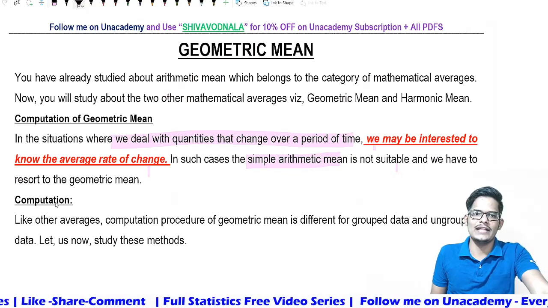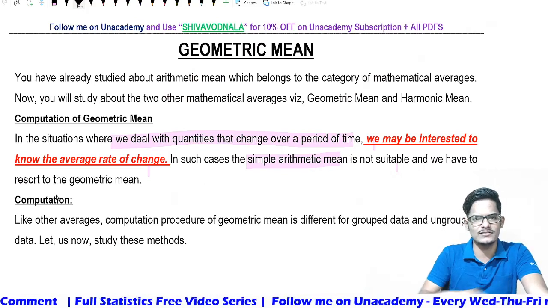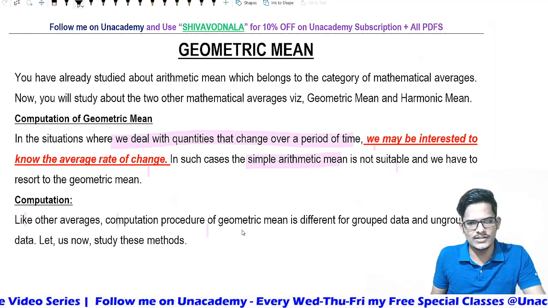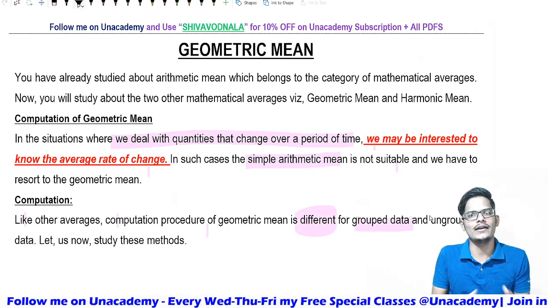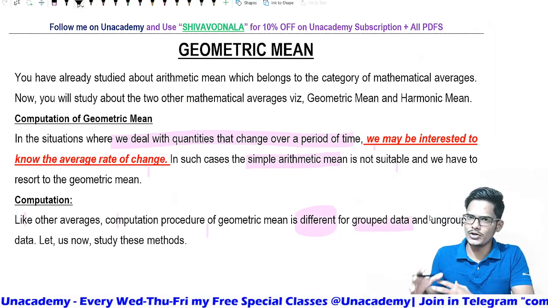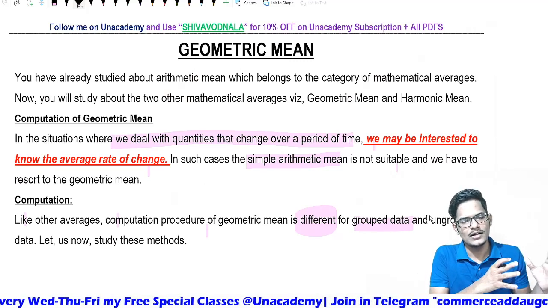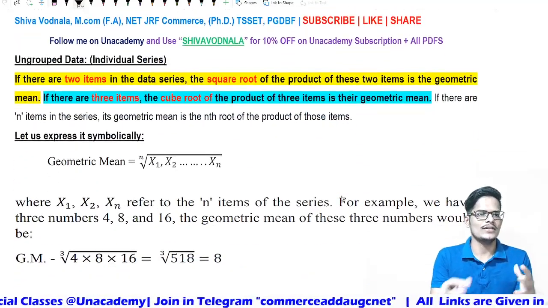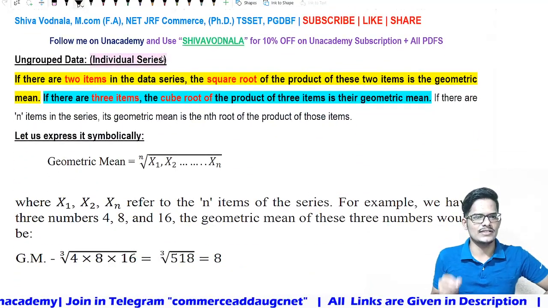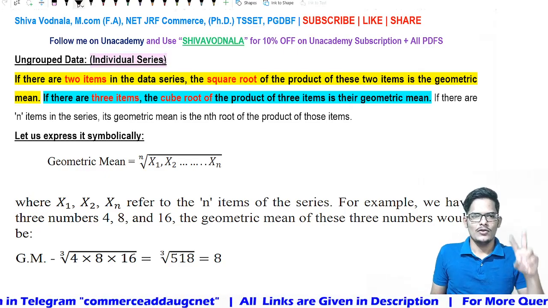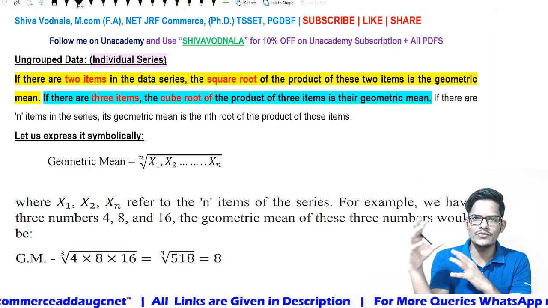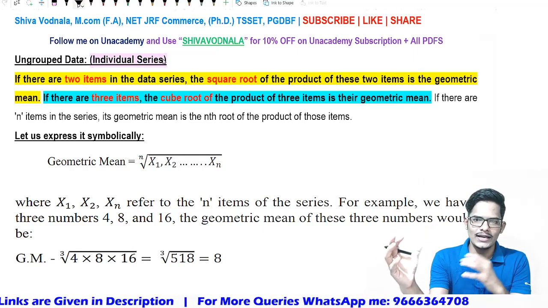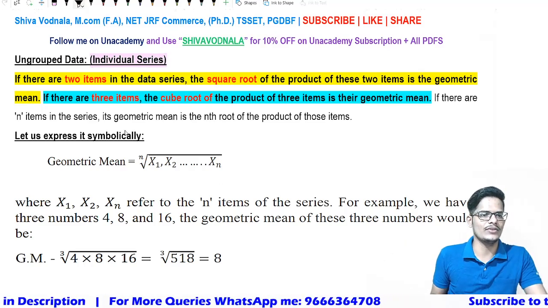How will the computation be done in the geometric mean? Only 2 to 3 points, then the entire video ends. Like other averages, the computation procedure for the geometric mean is different for grouped data and ungrouped data. In the arithmetic mean also we had grouped and ungrouped data. Let us discuss them. First, ungrouped data, that is individual series. When two items are there, we call it a square root. When 3 items are there, we call it a cube root. In the same way, when n items are there, we call it an nth root.